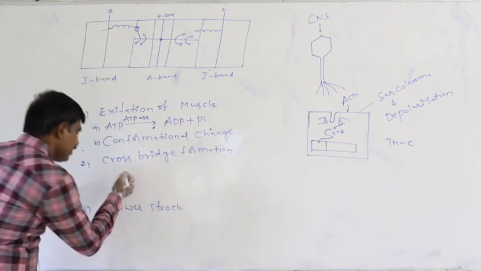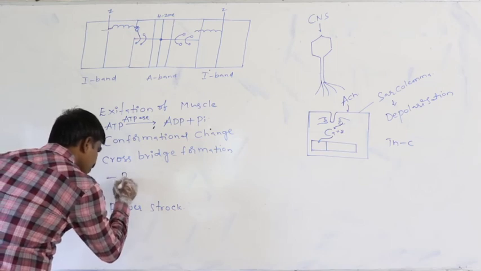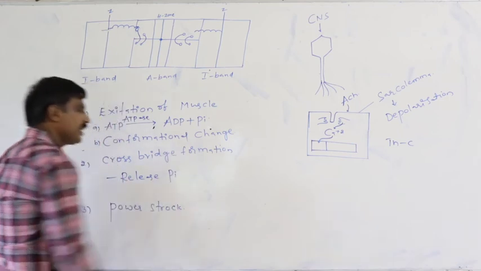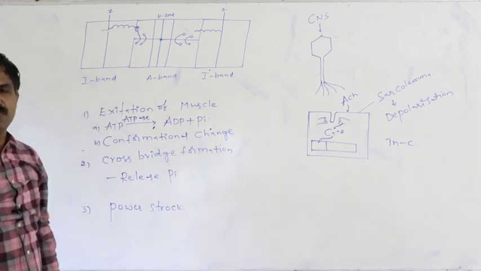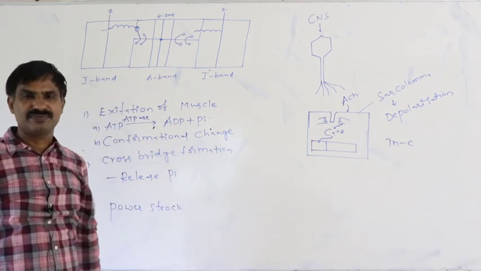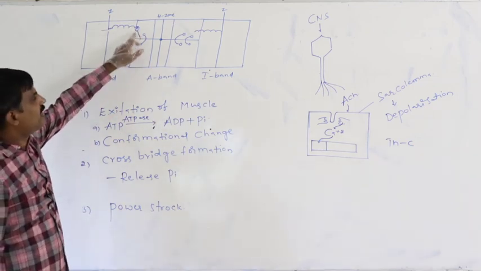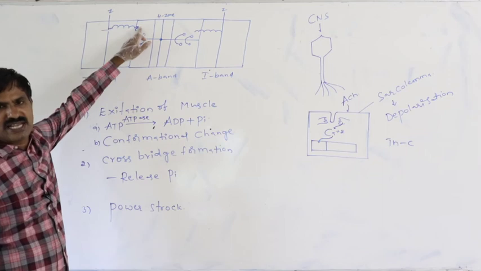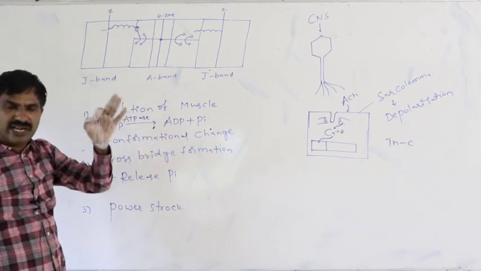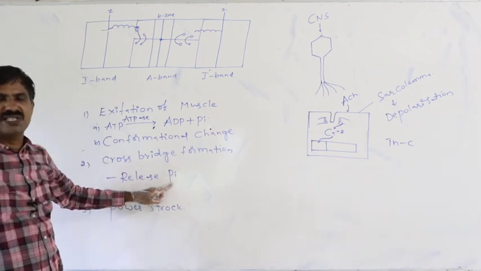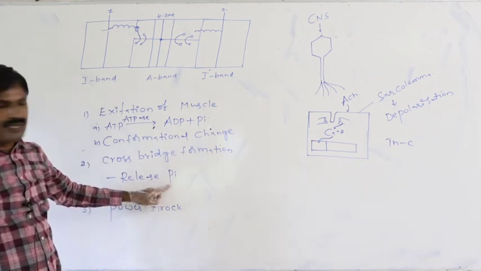From the head of the myosin, inorganic phosphate, that is the energy rich phosphate, gets released. After immediate attachment of the head of the myosin with the active site, energy rich phosphate is released to the outside.